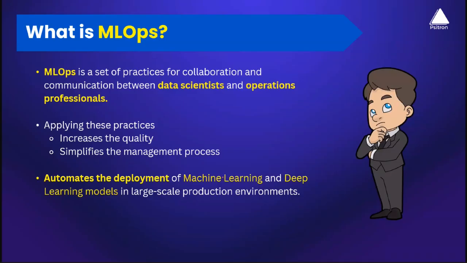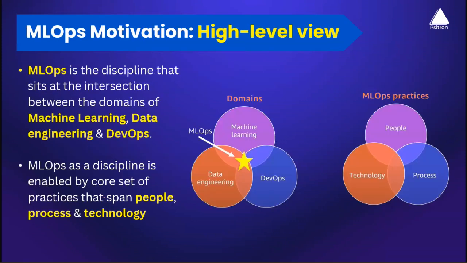So MLOps is all about building automation. When you build such automation, it can increase the quality and simplify the management process of how an organization builds a model and delivers it to production. As I mentioned, it's all about automation: automating your machine learning or deep learning models, which include the deep learning based generative AI models, to the large scale production environment. So now let's try to understand the MLOps motivation at a high level.